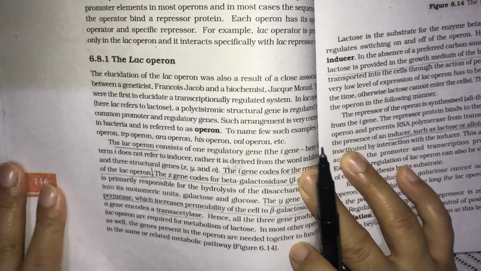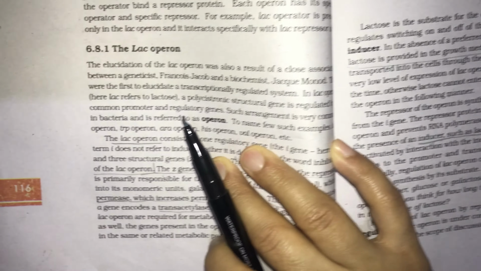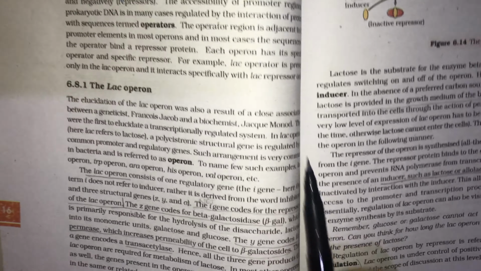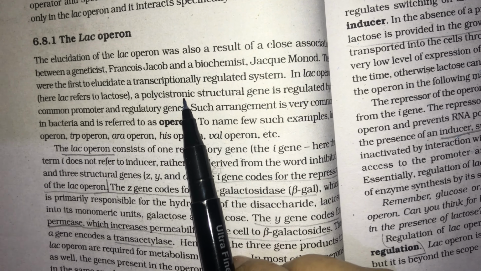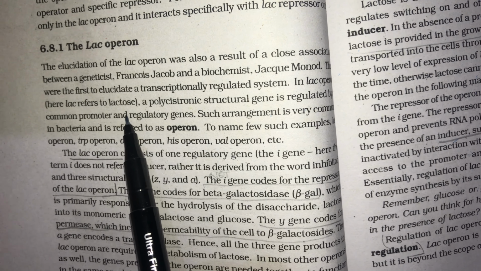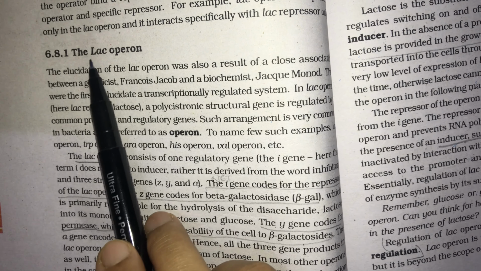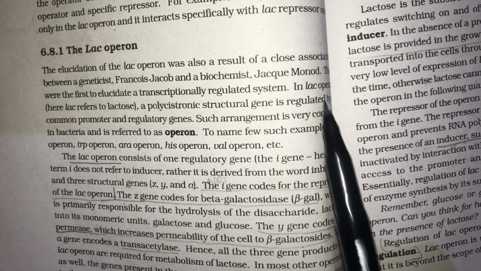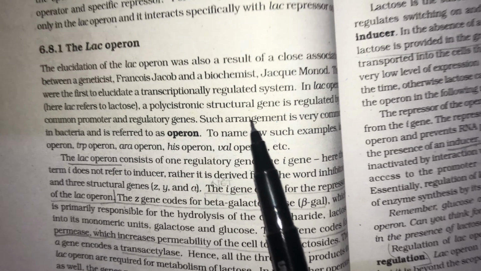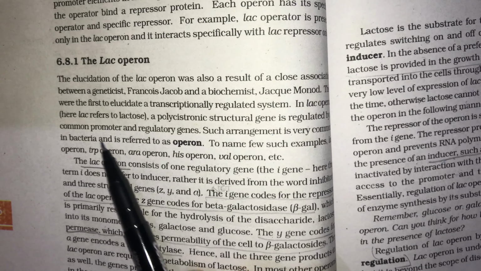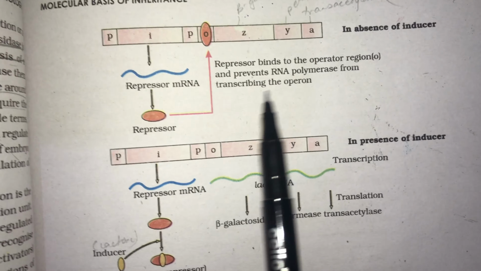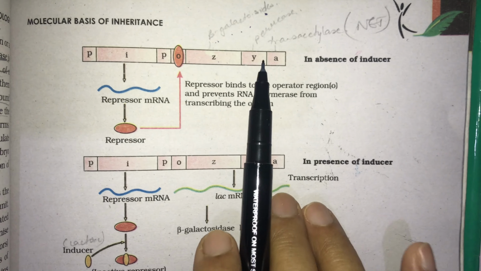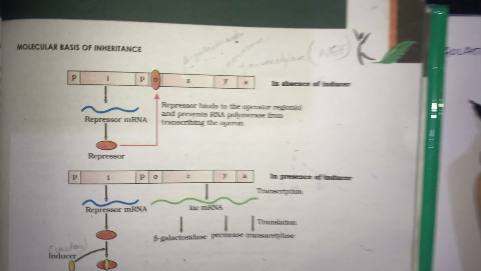So let's see now, in the Lac Operon. Lac here refers to lactose, so lactose operon. In the lactose operon, a polycistronic structural gene is regulated by a common promoter and regulatory gene. So here you can see in the diagram. In the Lac Operon, first of all we need to understand what an operon is.